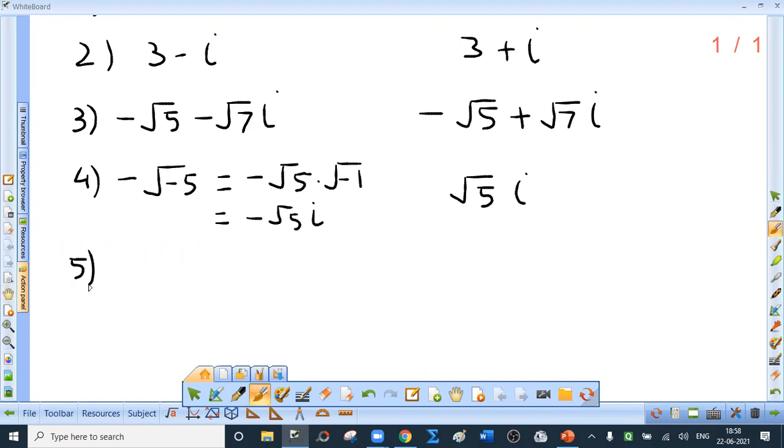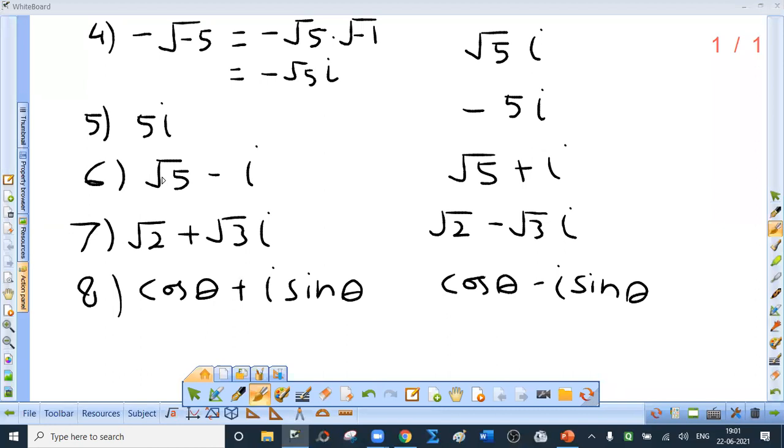Now fifth one, pi i. So it is nothing but minus pi i. Now complete the remaining. Yes, these are the answers for 6, 7, 8. Just check the answers.